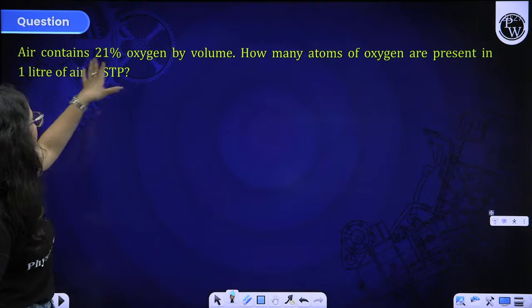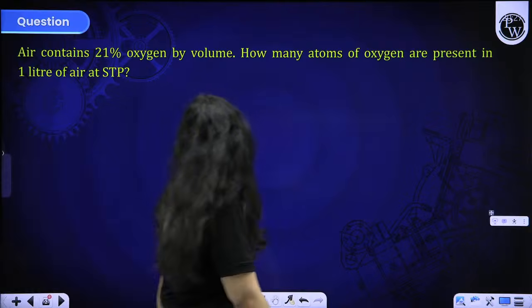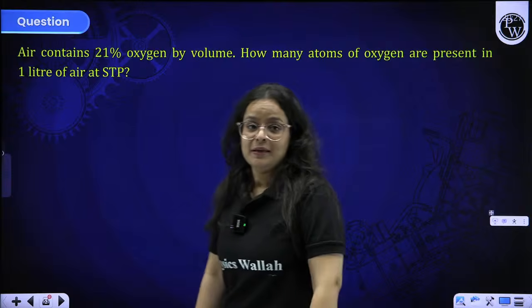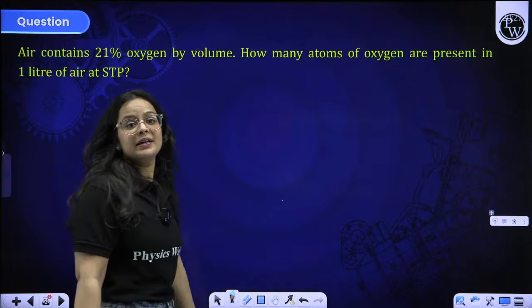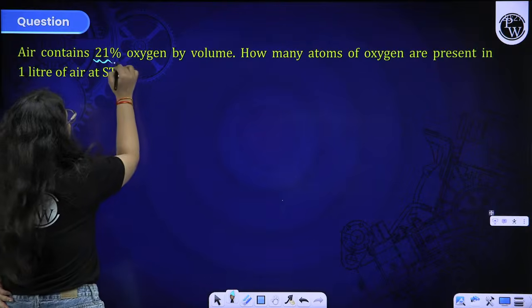Air contains 21% oxygen by volume. How many atoms of oxygen are present in 1 liter of air at STP? Now try to solve this question as well. Let me see how many of you are attempting the question and are capable of solving it. See, air contains 21% oxygen.